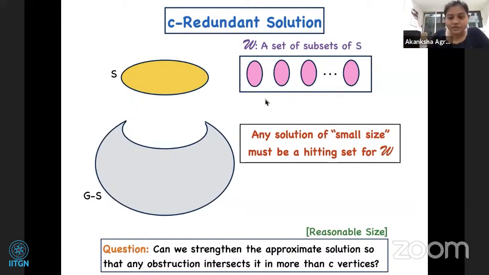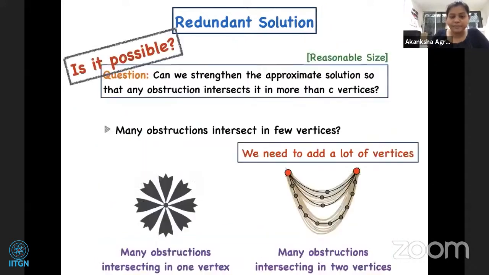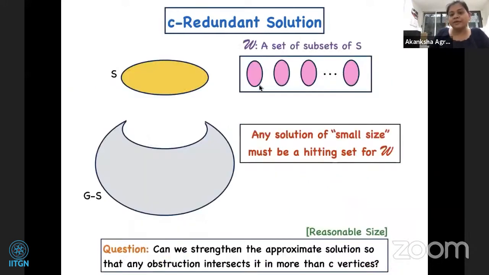If I try to correlate it with our previous example, look at these two red vertices. We know that one of these two red vertices must necessarily be in our solution. So for instance, these two red vertices will be a set in my family W, okay? So firstly we have the property that any solution of size at most K must be a hitting set for this family.